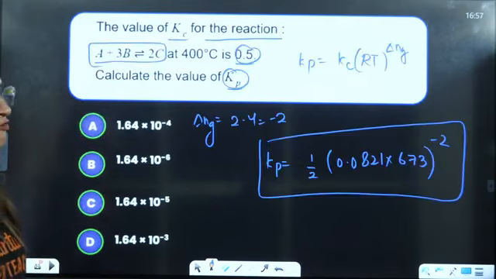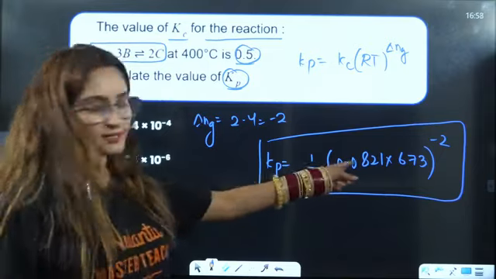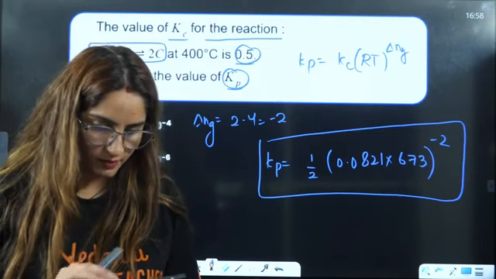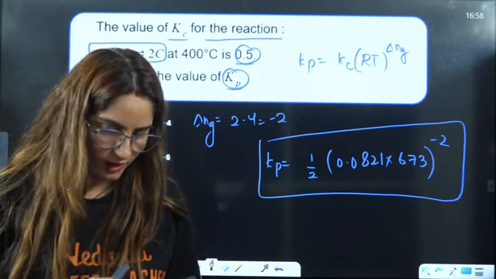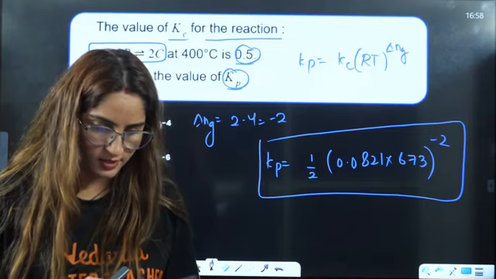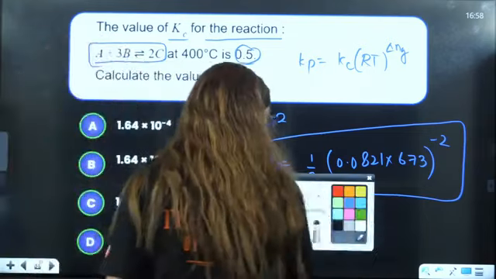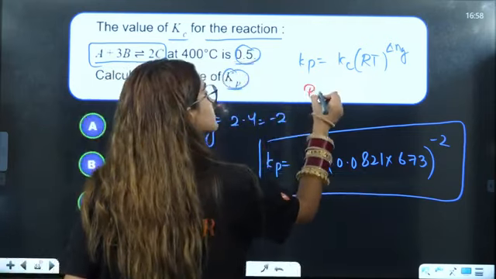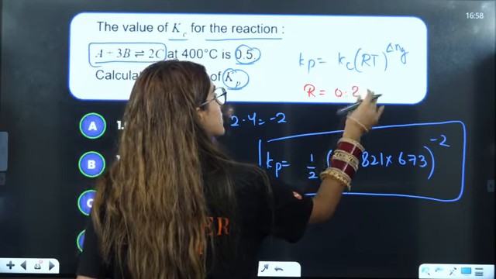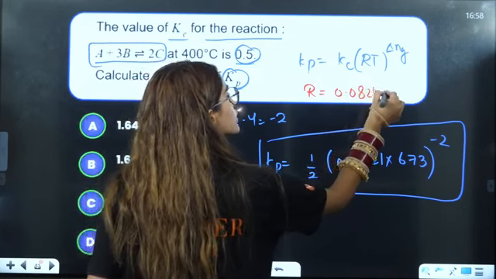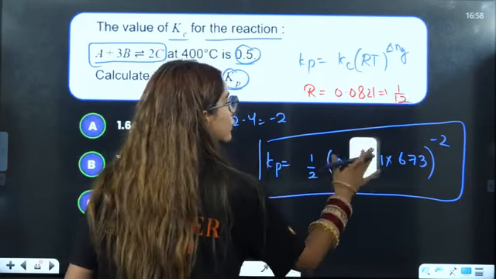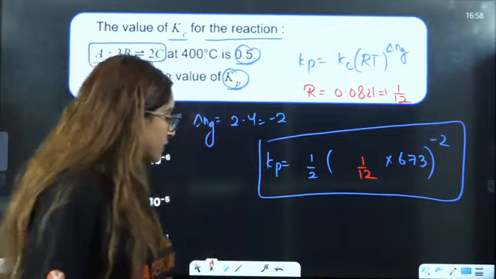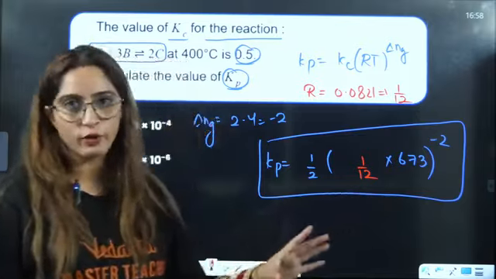So you have to solve this, then you will get your answer as 1.64 into 10 raised to power minus 4. You can also take this as 1 by 12. Let me just see if that was 1 by 12 only. Give me a second. I think 1 divided by 12, yes. So instead of this, one simple thing, you can also take the value of R as 0.0821, which is also equal to 1 by 12. So you can ease the calculations by putting 1 by 12, then you can just solve it and you can get your answer.